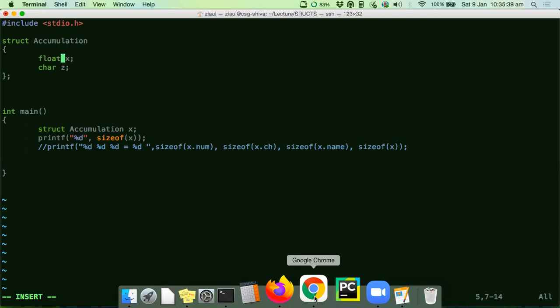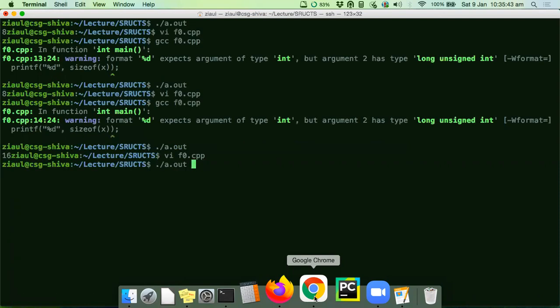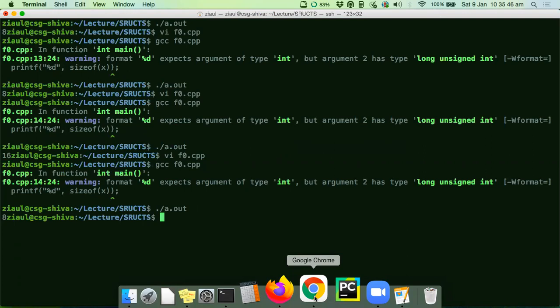If this conclusion is correct, float. Yeah, it went to 8.